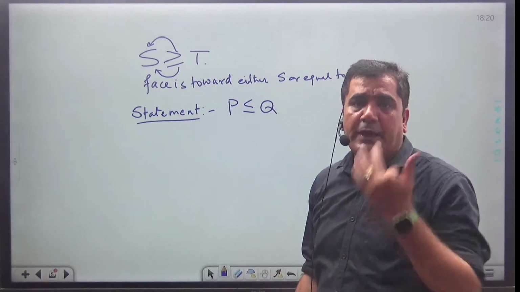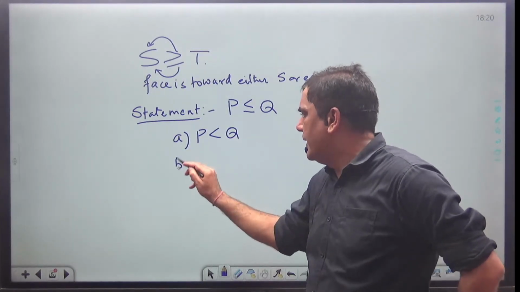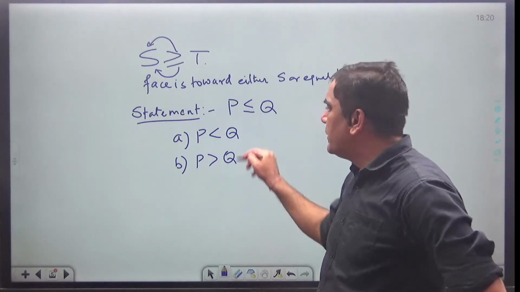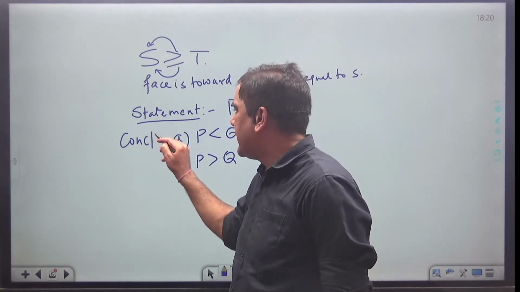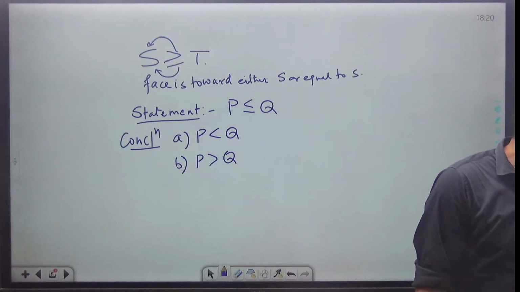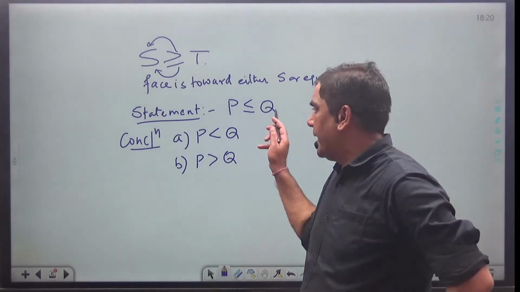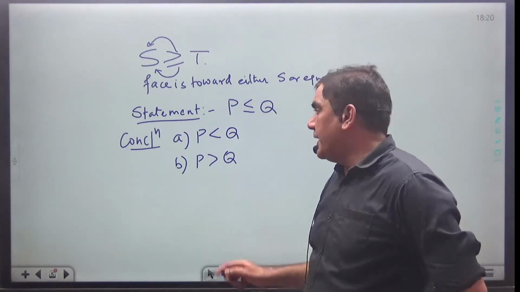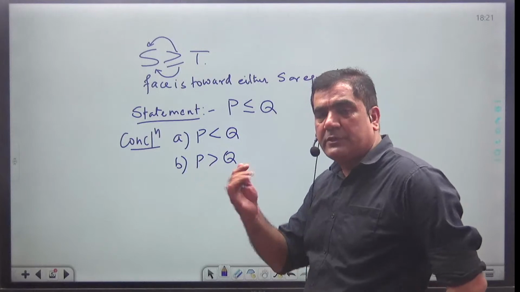Now in the conclusion they have given the first to be face is towards Q, and the second, out of P, the face is towards P. Which one is correct?